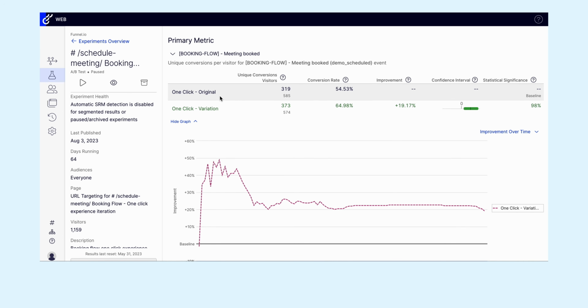As you can see, our baseline conversion rate was up at 54%, and we wanted a 15% increase, which means we needed a smaller sample size than if it was 10% and wanted a 15% increase. Then you see the increase in conversion rate, which was actually almost 20%, so higher than what we hypothesized. And finally, you have the statistical significance of 98%, so the platform is almost certain that the effect we see is due to the change we made.